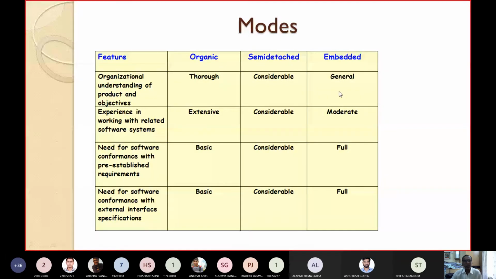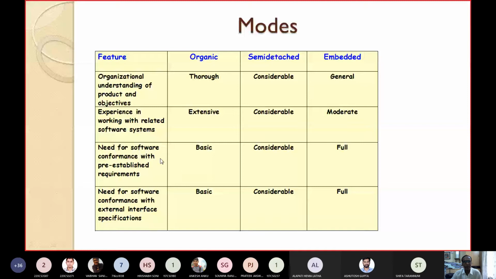Considerable experience in working with related software systems: in organic, I have already told you, you are quite familiar with the environment, so this experience is very much extensive. In the case of embedded, it is moderate, or average, or medium, you can say. Semi-detached is considerable, in between.